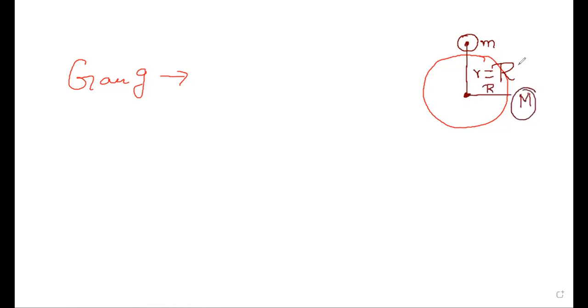This is capital M. Capital M means the mass of the earth. This is the mass of the object which is present on the surface of the earth. Now let us find the relation between g and G. Have you kept the heading? g and G, the relation between them. First our assumption: please make capital M the mass of the earth.